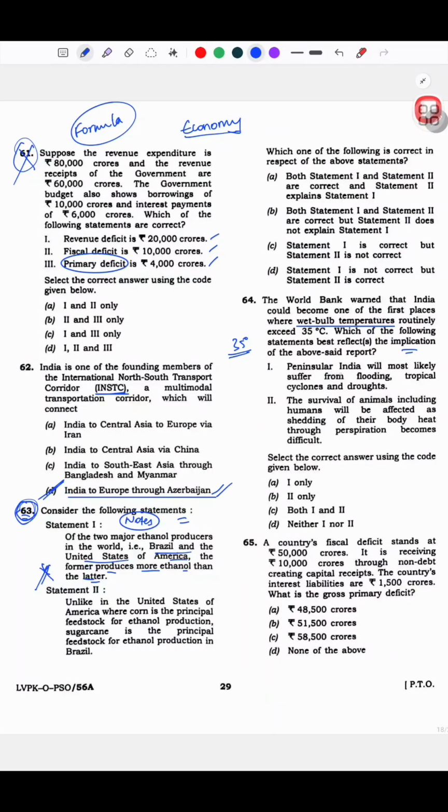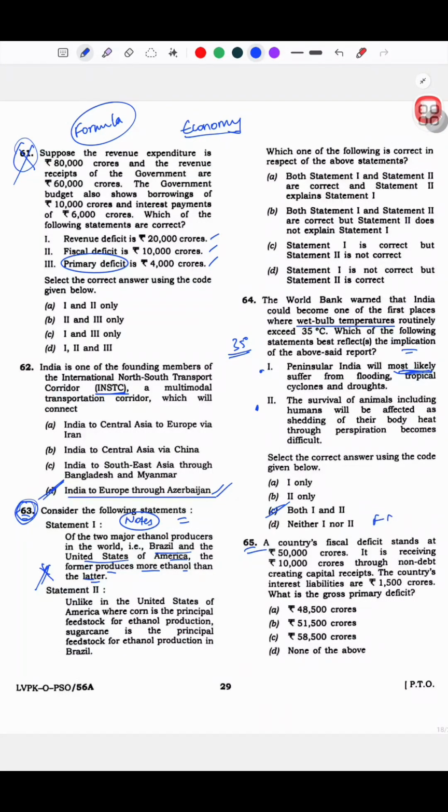Okay, peninsular India will most likely suffer from flooding, tropical cyclones and droughts. Okay, temperature बढ़ेगा तो होगा. Survival of animals including humans will be affected as shedding of their body heat through perspiration becomes difficult. Yeah, makes sense. I was like, don't overthink this. This has to be C.